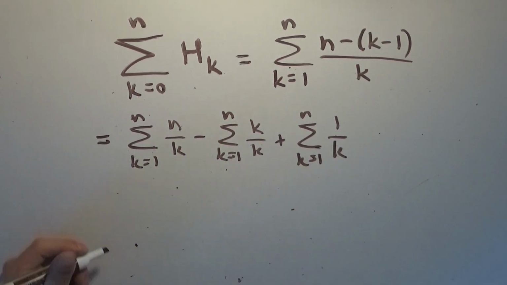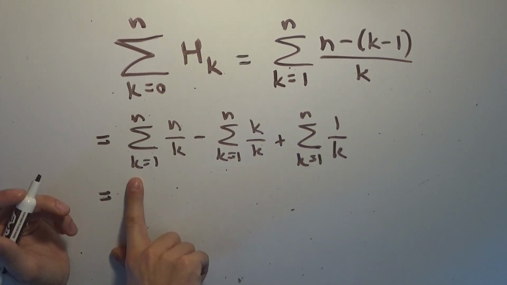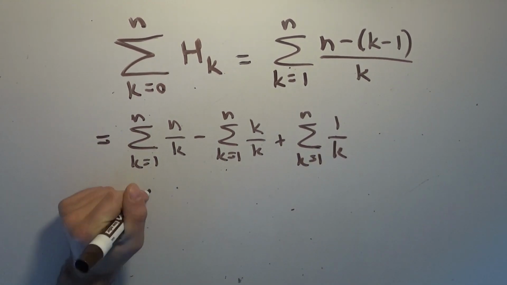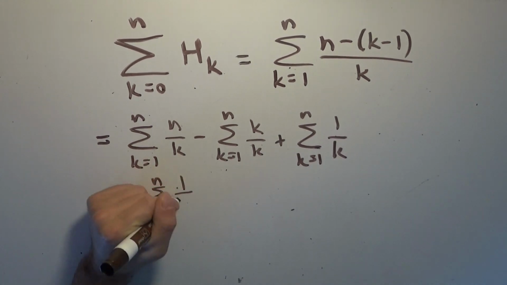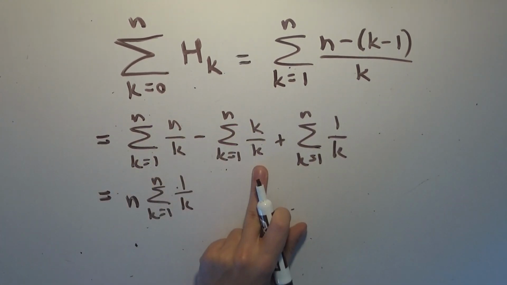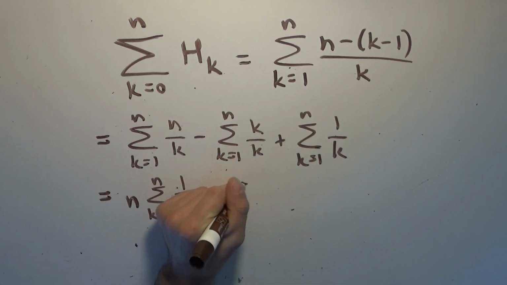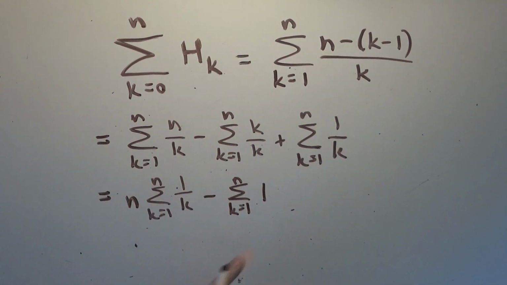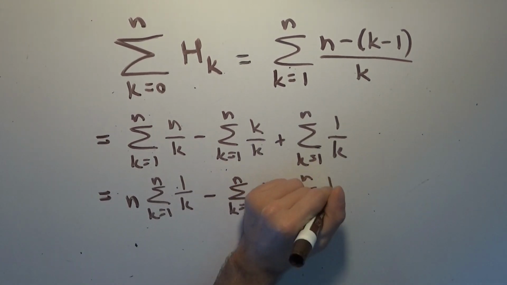So I've simply broken these 3 things up into 3 separate sums. And we're just going to evaluate what each of these things is. Notice that this n is just the upper index, a fixed value, so it doesn't depend on k at all. So I can factor it out, and I get n times the sum from k equals 1 to n of 1 over k. K over k, since k is never 0, this is always 1, right? K over k is always 1. So we're just getting minus the sum from k equals 1 to n of the quantity 1. And this will just remain the same, the sum from k equals 1 to n of 1 over k.